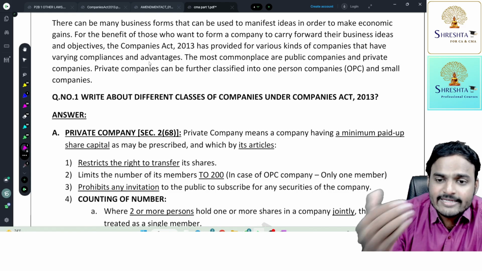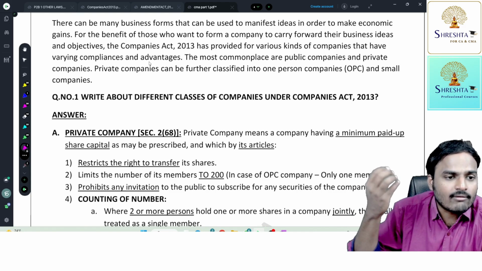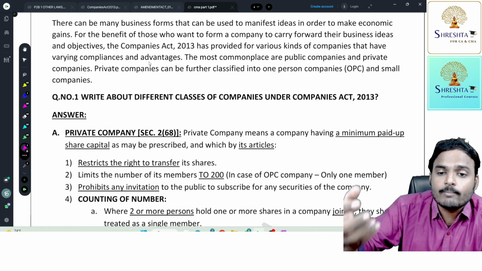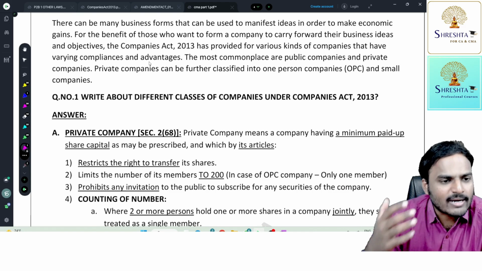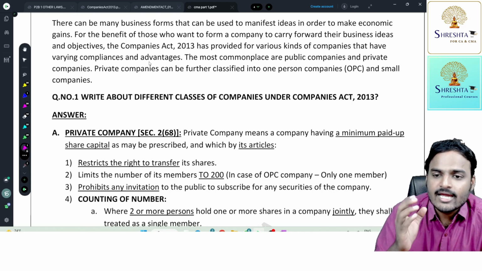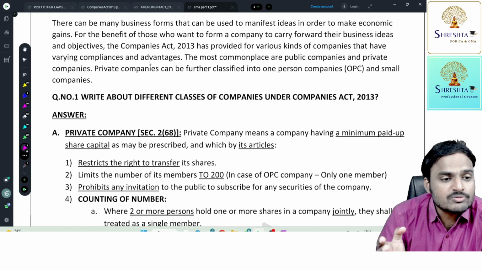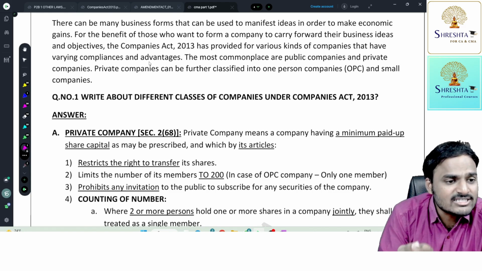Moreover, by taking these shares, you are also part of our ownership, part of our owners community. In every general meeting you can participate, you can exercise voting rights, and you are also eligible to claim dividends. This is an additional benefit to you, sir.